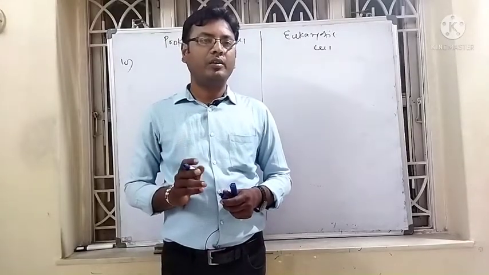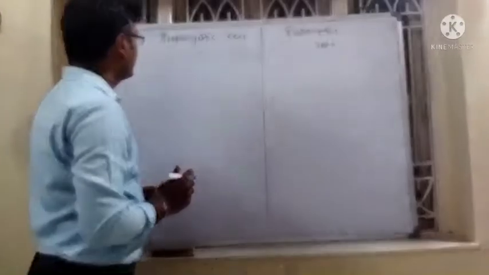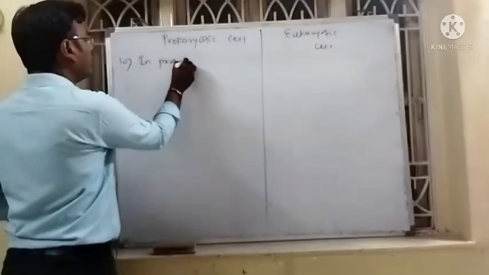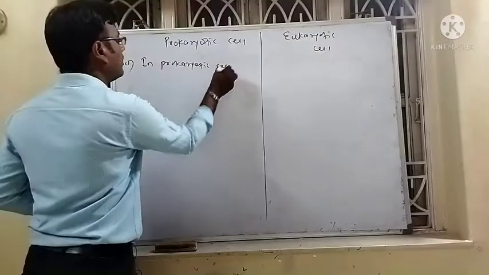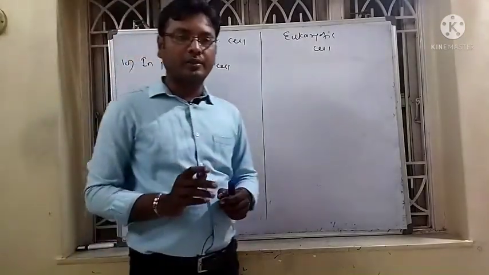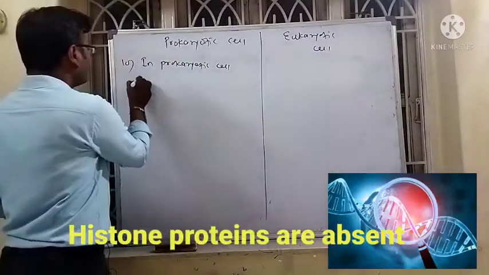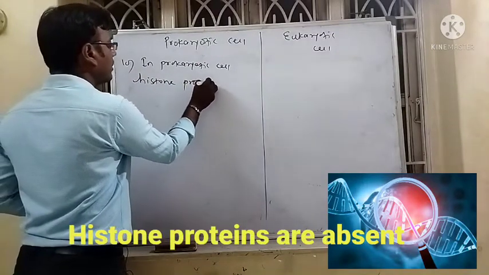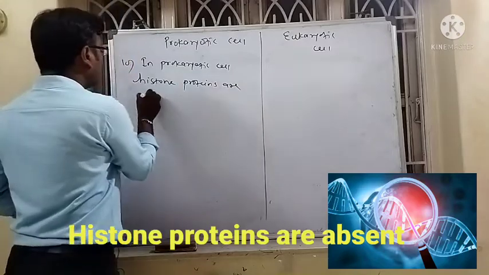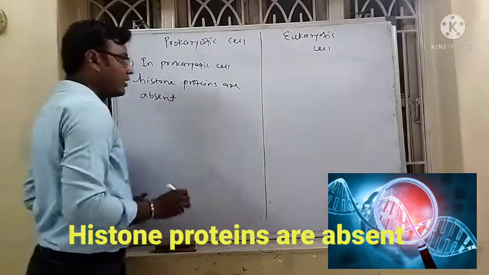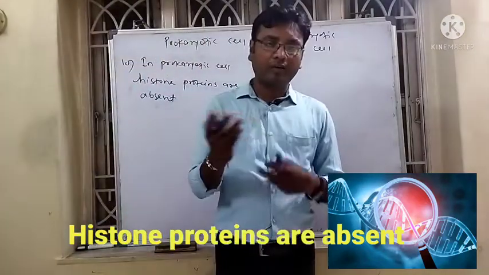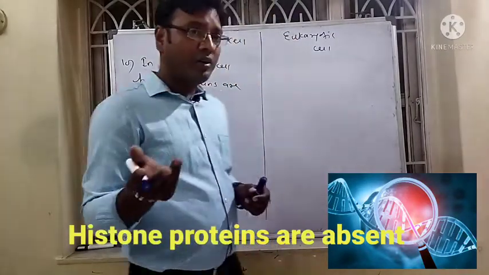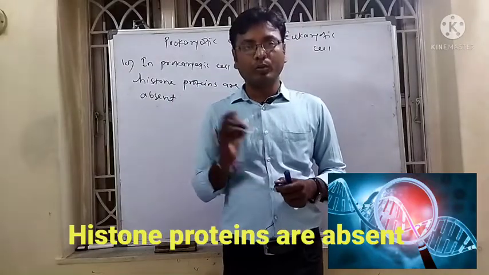And here, the last point I would like to discuss is that in prokaryotic cells, histone proteins are absent. Generally, histone proteins are present surrounding the DNA. So we call the DNA plus histone protein a chromosome.